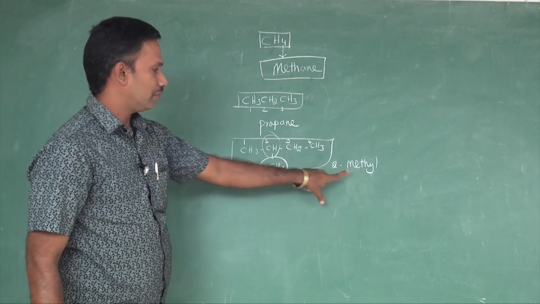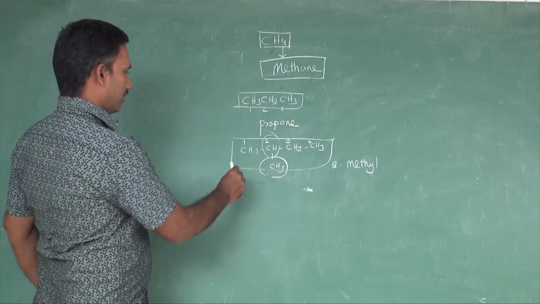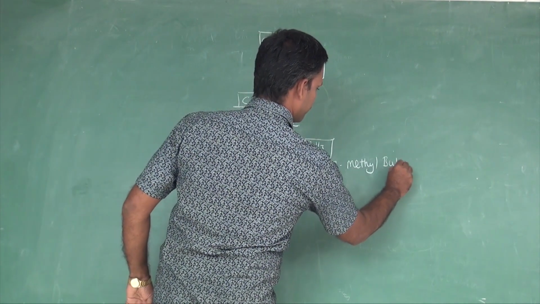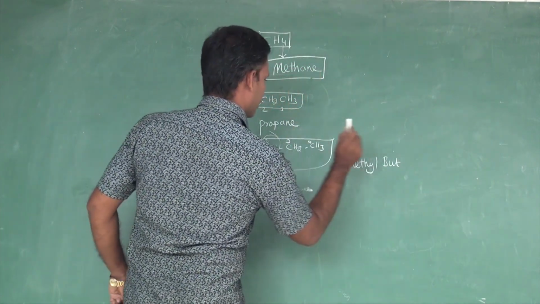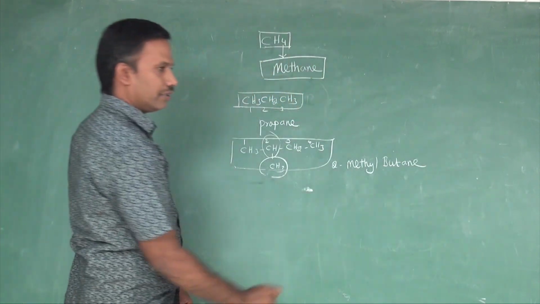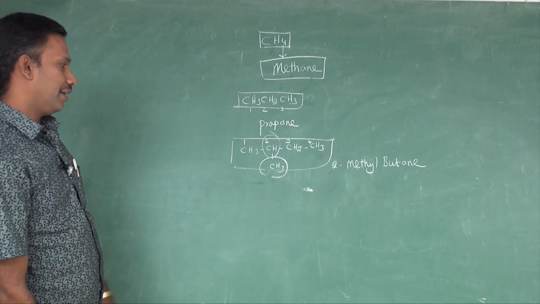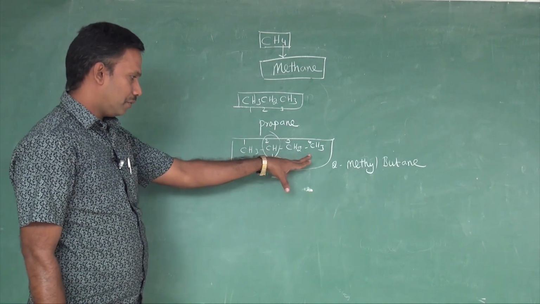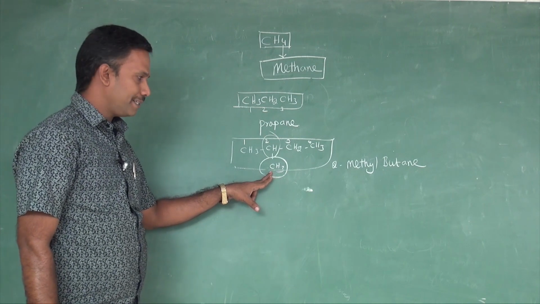So 2 methyl. Again the root word, 1, 2, 3, 4, but. It is a hydrocarbon, that is an alkane. 2 methyl butane. So again I am clearly explaining: this compound has one branch, methyl.